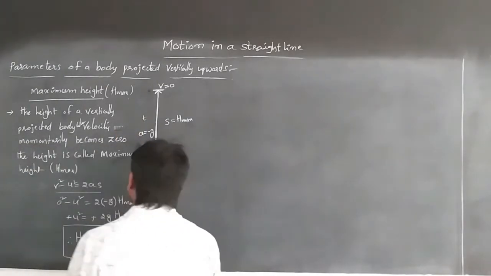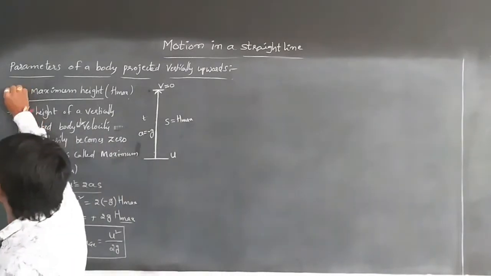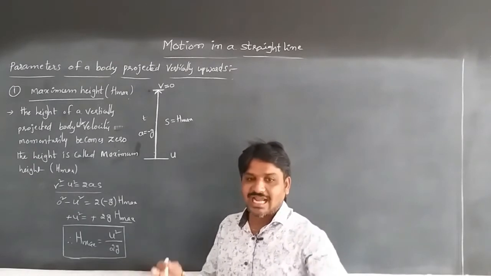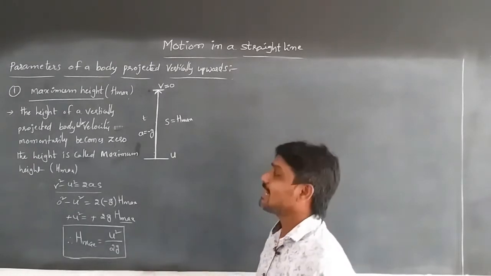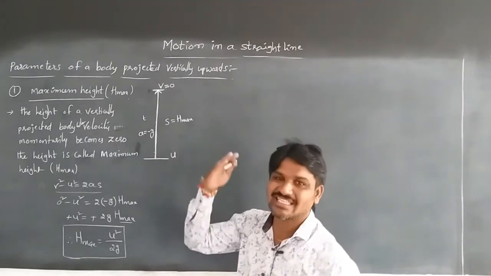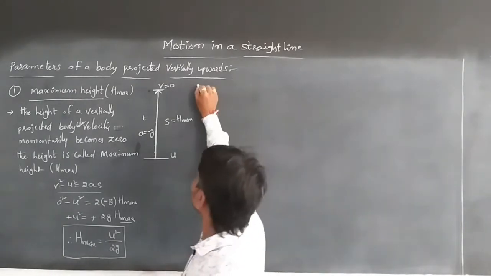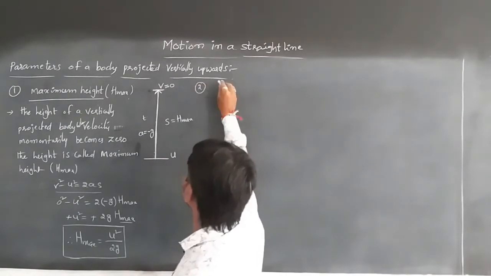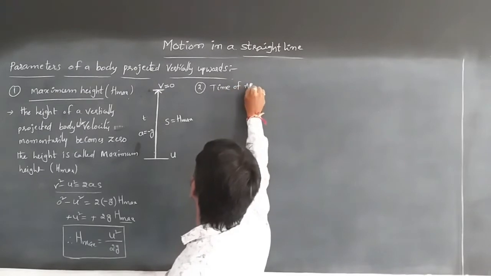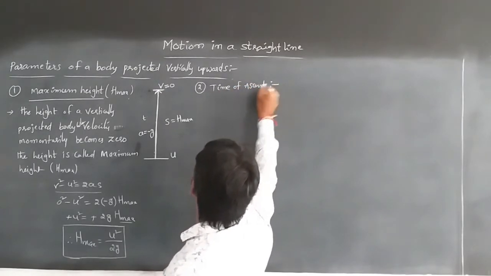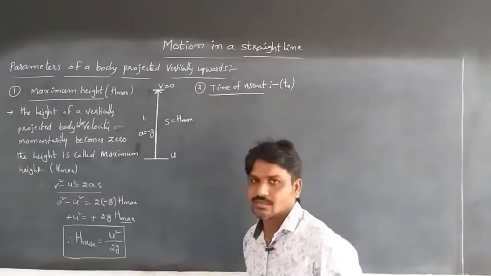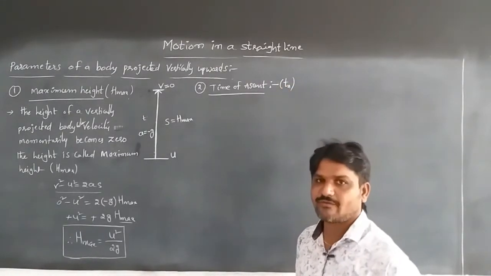The next one: when the body has reached the maximum height, the time taken by the vertically projected body to reach the maximum height is called the time of ascent. The second parameter of a vertically projected body is the time of ascent, denoted by small t suffix a.